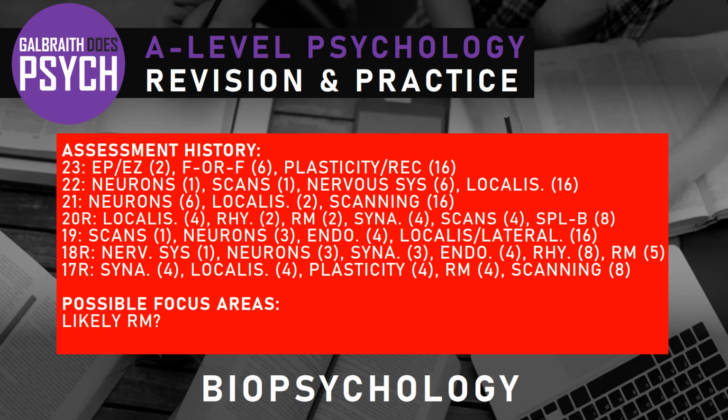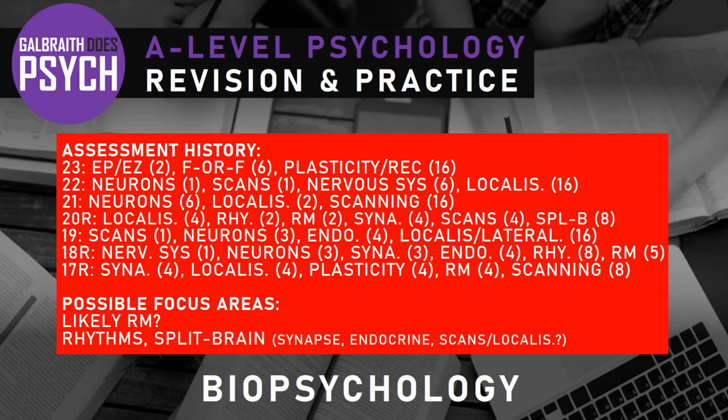Okay, likely RM, look at that history. Started off, 3 out of the first 4 years had research methods, nothing the last 3 years. Maybe some will sneak in this year. In terms of topics, content, rhythms feels like a bit of a gap for me. We had the 8 marker in 2018. We had a 2 marker on EPs and EZs last year. But outside of that, there's not really an awful lot going on. So that could be a focus, yeah?